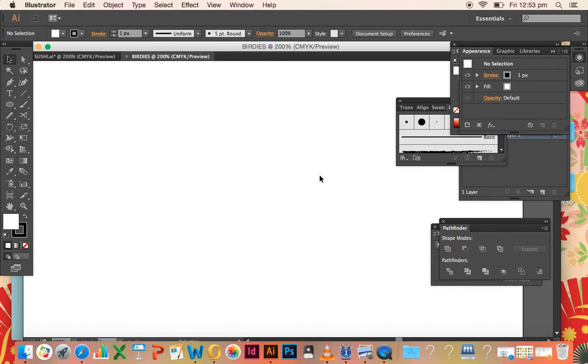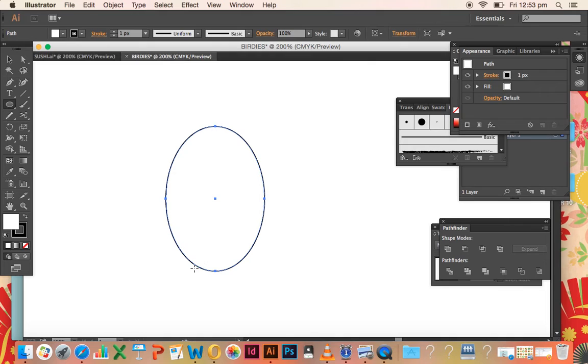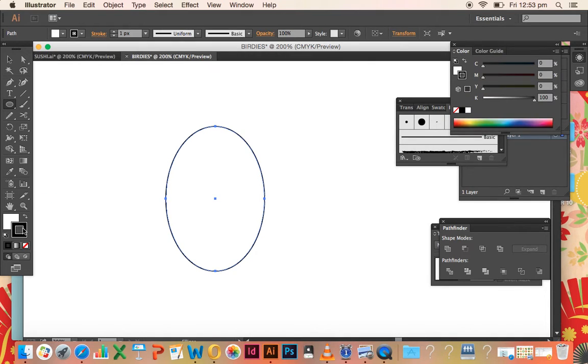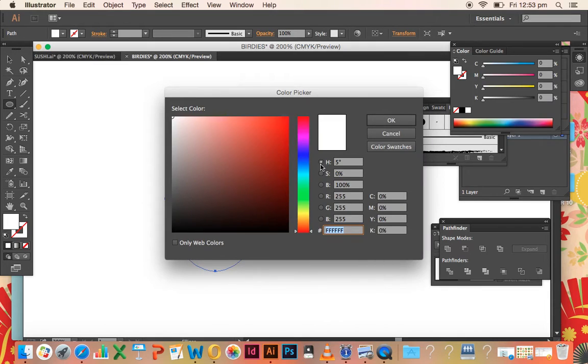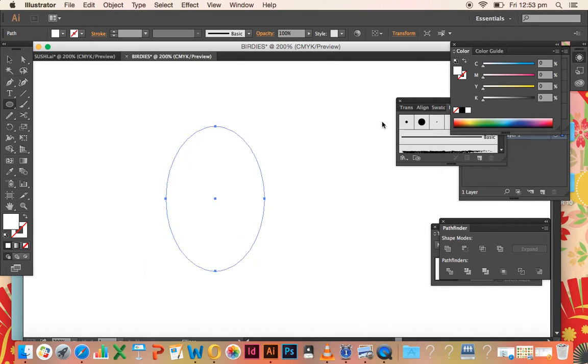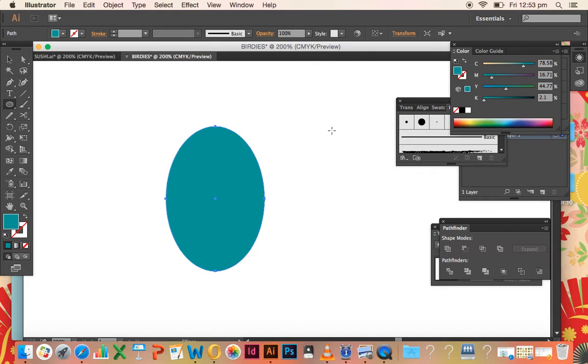So the first thing we need to do is get our ellipse tool and just drag out a long ellipse like that. Don't give it a stroke outline, and you can give it whatever kind of crazy colour you want. I might make myself a tealy colour bird because I haven't done one of those yet. Okay, so we've got that there.